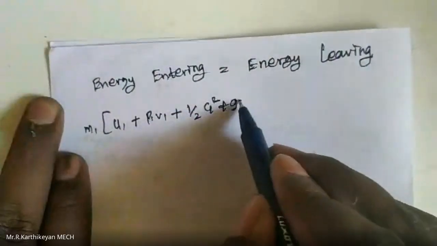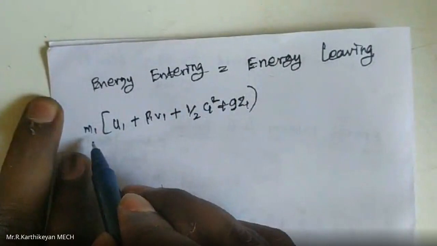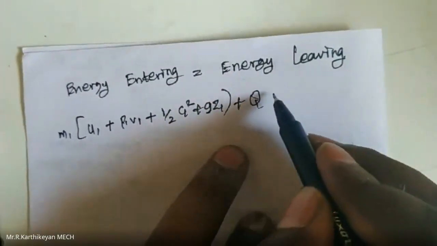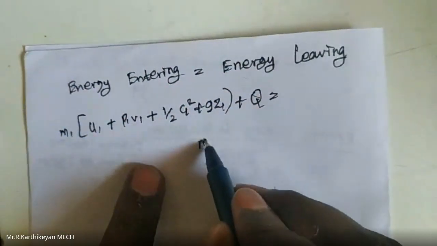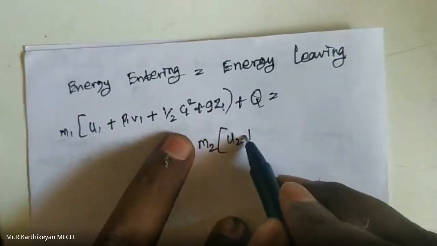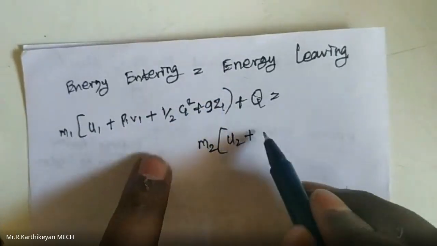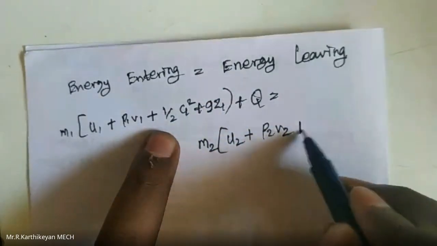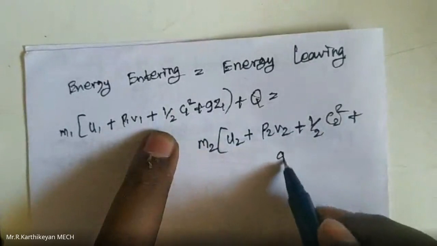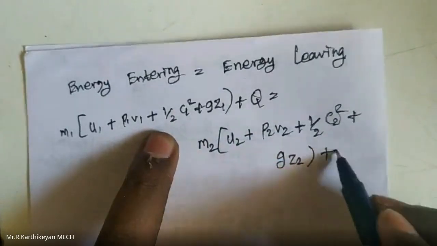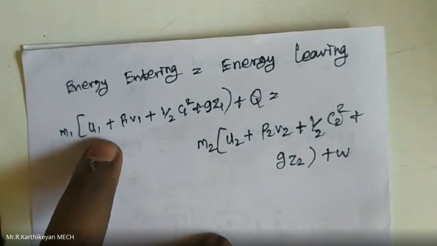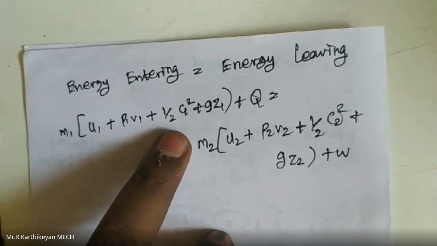Here m1 is taken outside, plus q, the amount of heat transfer, is equivalent to m2 into u2, where u2 is the internal energy at the outlet section, plus p2 v2 plus c2 squared by 2 plus g into z2 plus w.